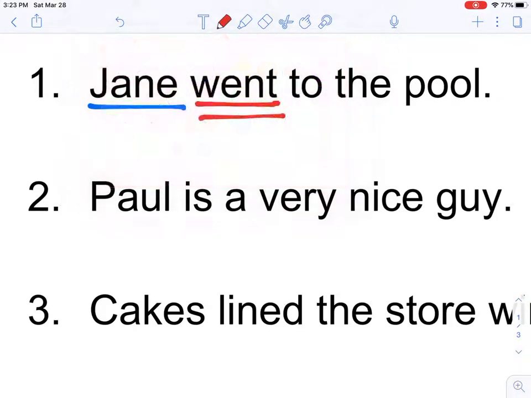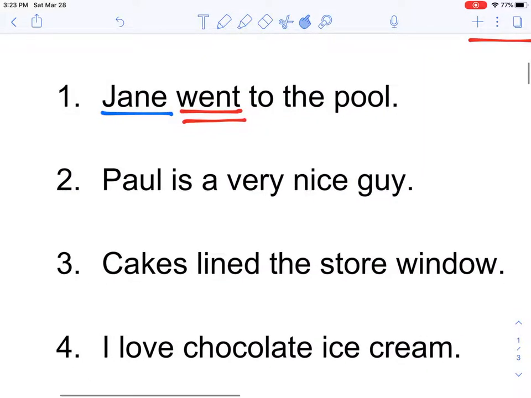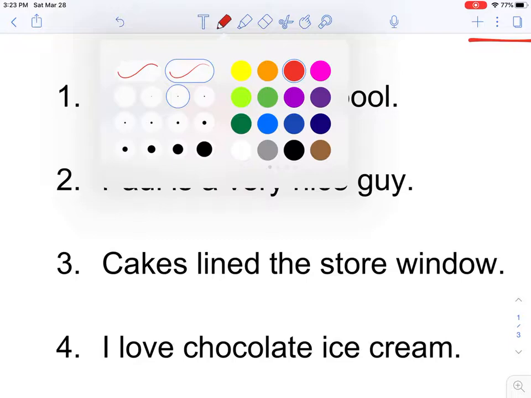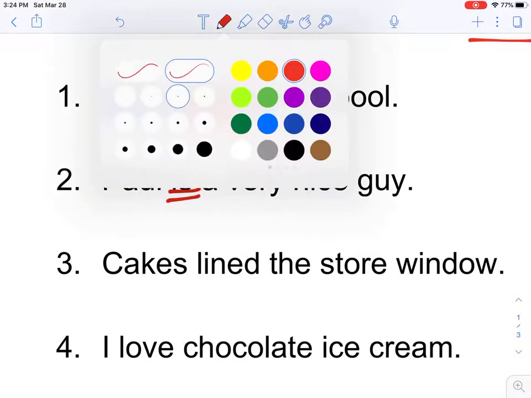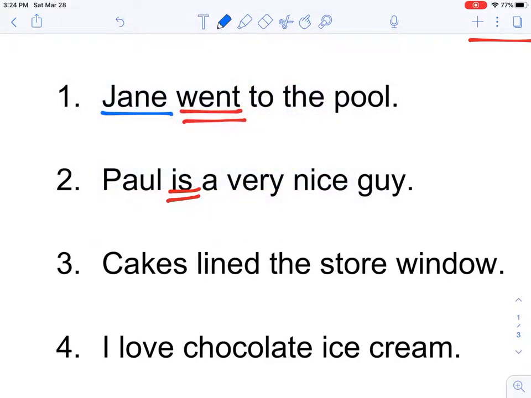Sentence number 2. Paul is a very nice guy. Is there an action word? There is not. Sorry, there's not. It is a state of being, which makes my linking verb is. Who or what is a nice guy? Paul.